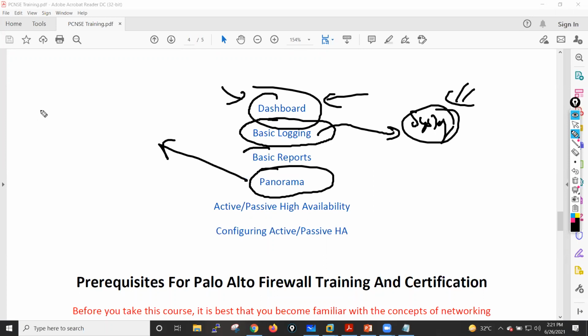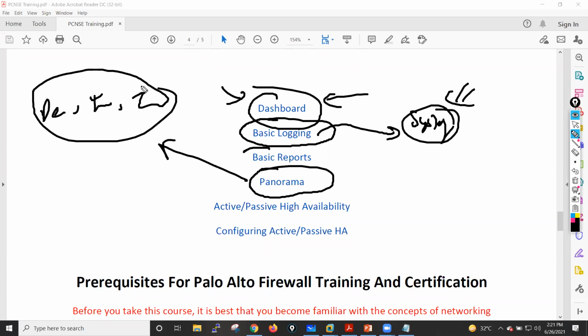Okay. I will also tell you about Panorama here, how we can integrate Palo Alto Firewall with Panorama, and what is the device group, what is the template, what is the template stack. I will tell you everything, how we can push these policies, what is the benefit of Panorama if we have Panorama in our organization. All these things I will cover in your Panorama session.